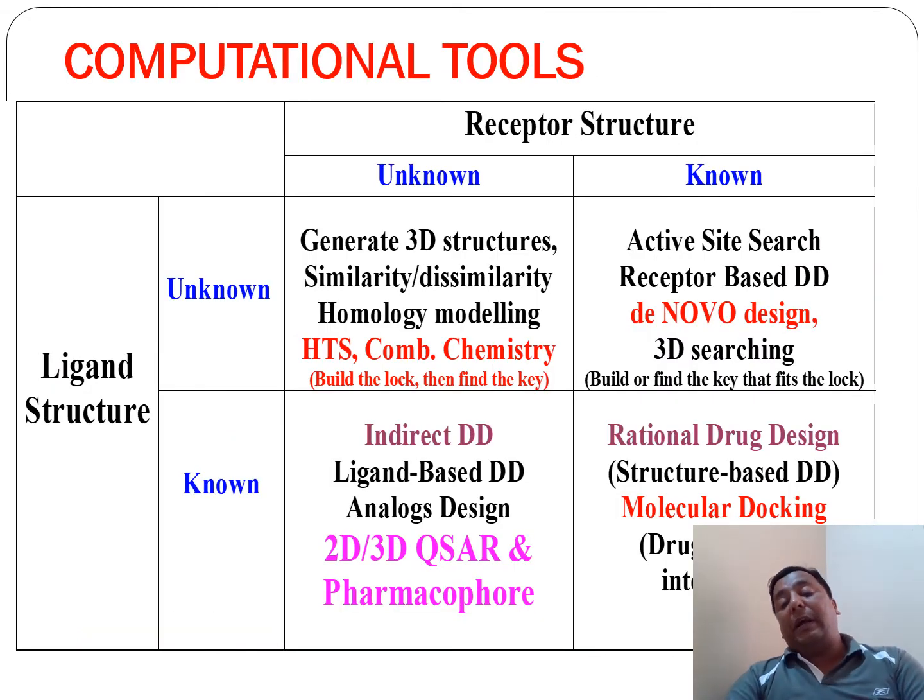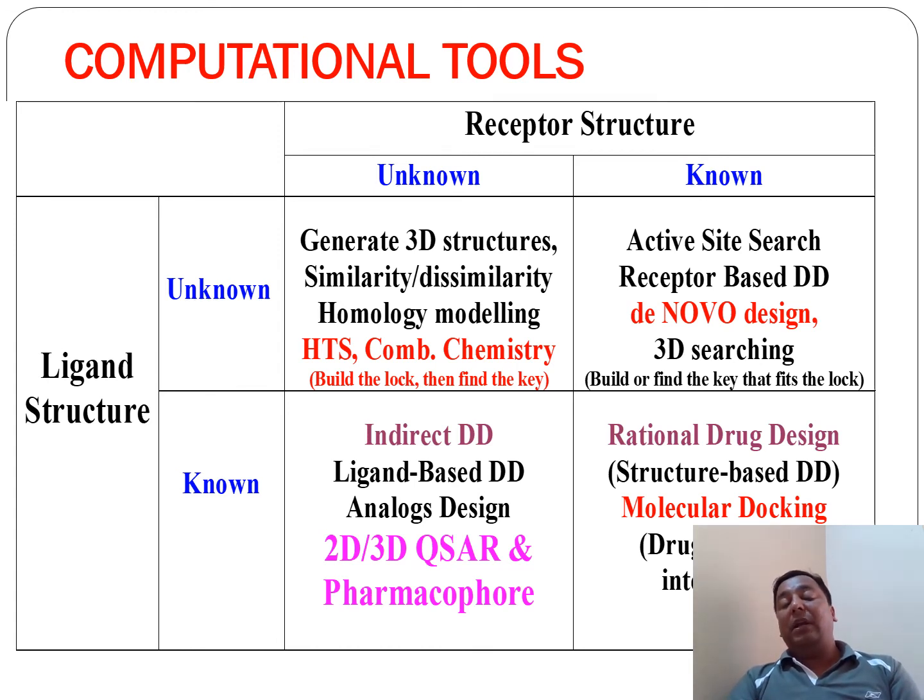So how are the computational tools really beneficial for these approaches to identify the targets and identify the drugs, right? This table describes two ways: either your ligand structure is known, or your receptor, your target, is known.